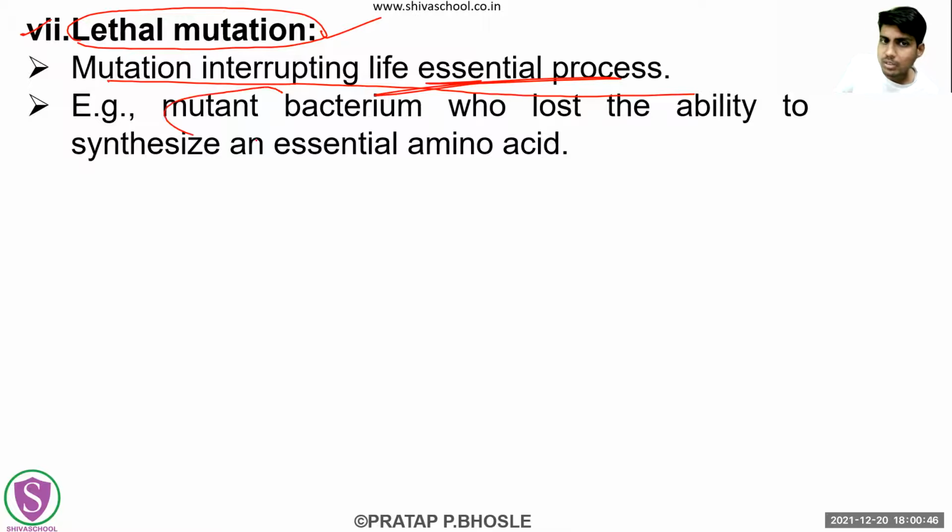There are mutations in bacteria, and if mutations occur in those and they lose the ability to synthesize a particular amino acid, then that mutation becomes a lethal type of mutation. So this is the seventh type.